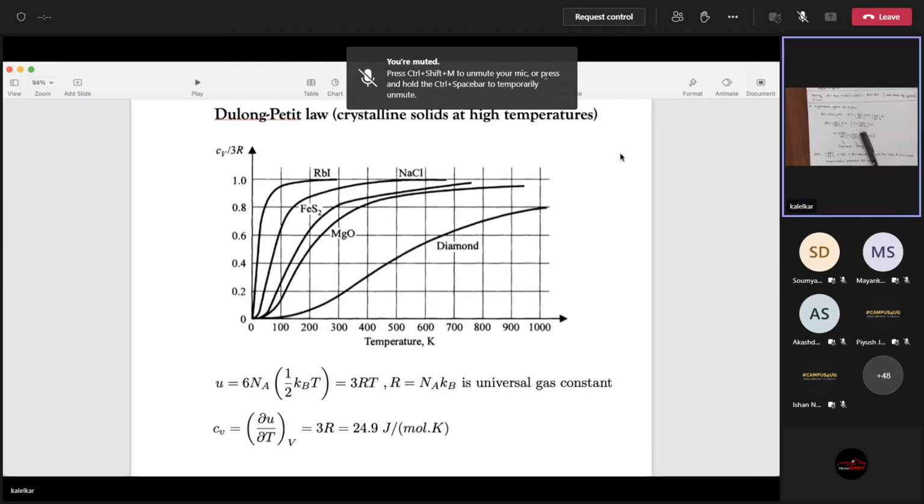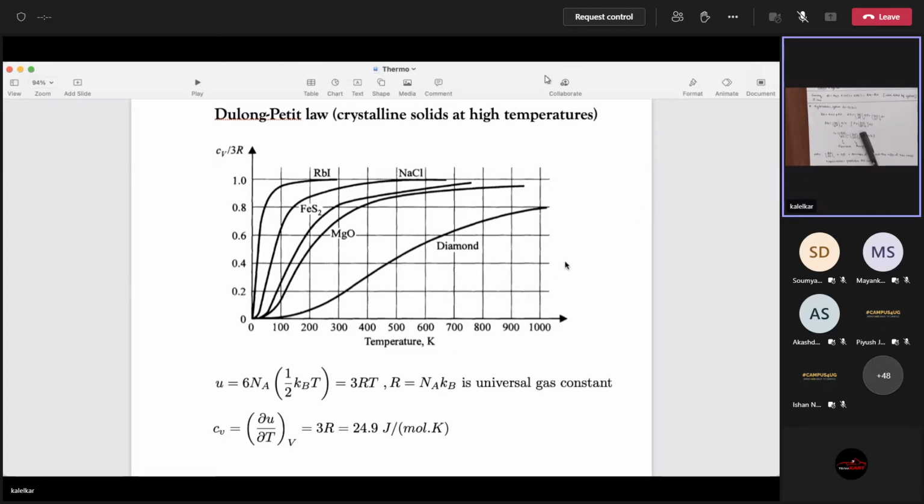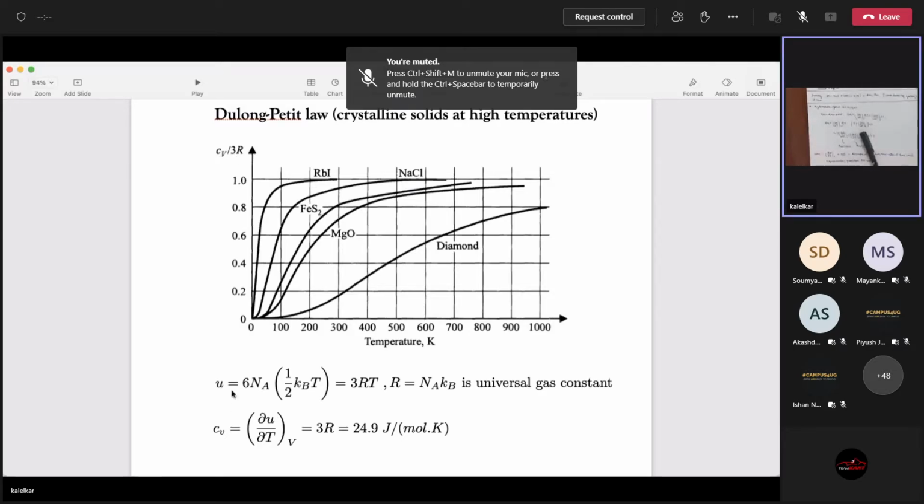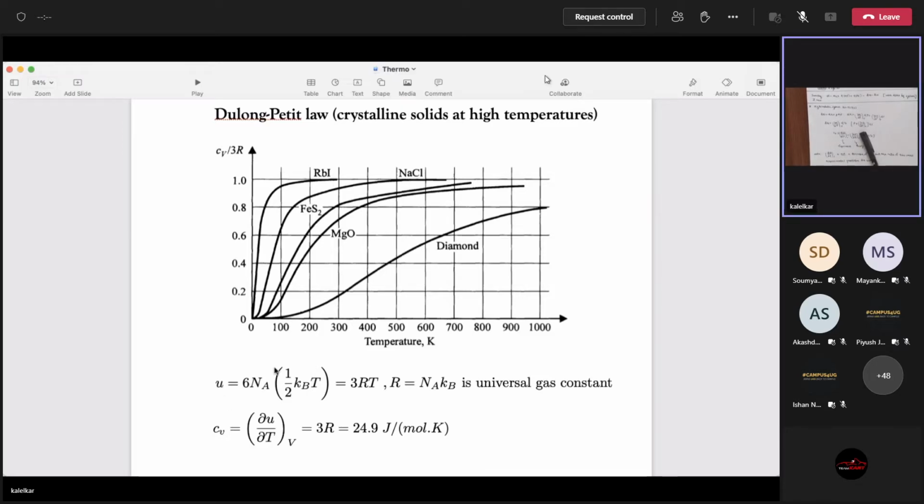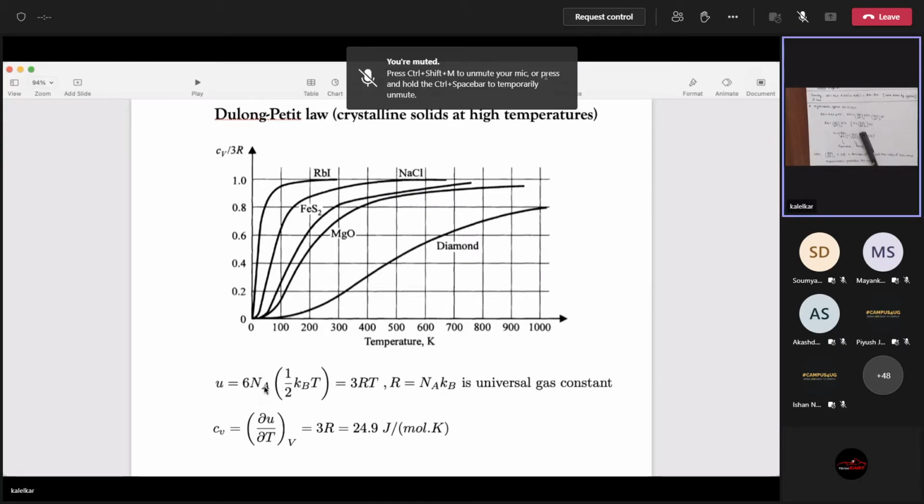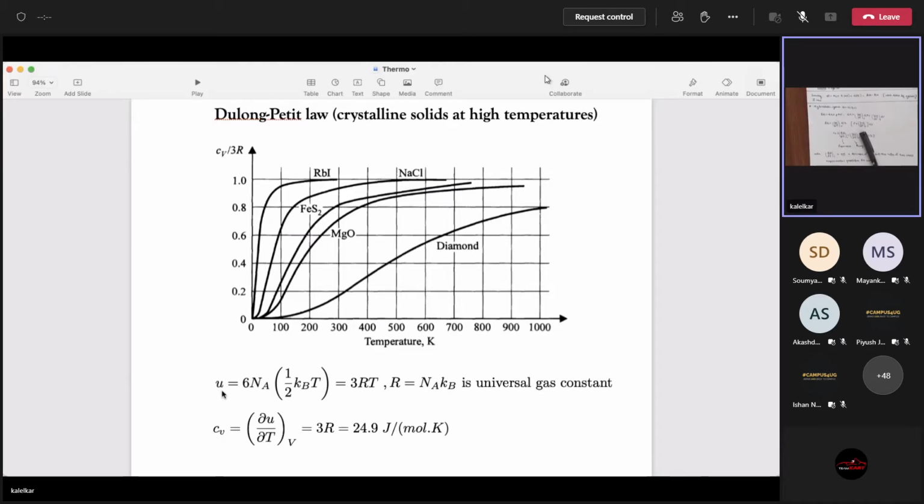So you can ask the question, why is it that at high temperature, all the crystalline solids have the same value of CV, which is 3R? And you can see that quite easily, because your internal energy will be basically half kBT for each degree of freedom times the Avogadro number, because we are looking at molar internal energy here. The small symbol indicates molar, a molar version of internal energy. This is molar specific heat.